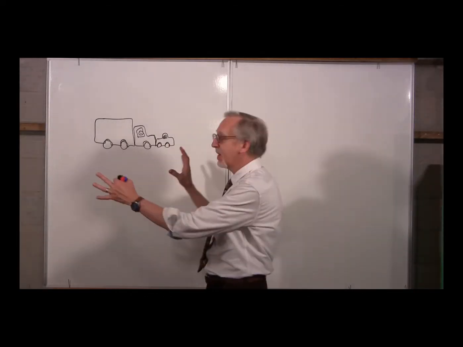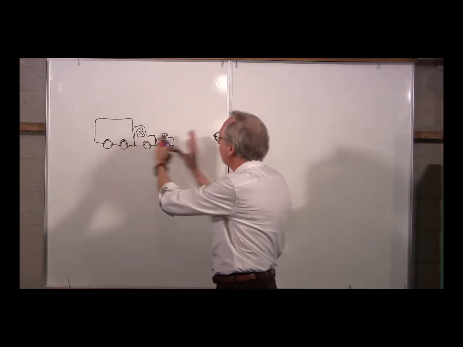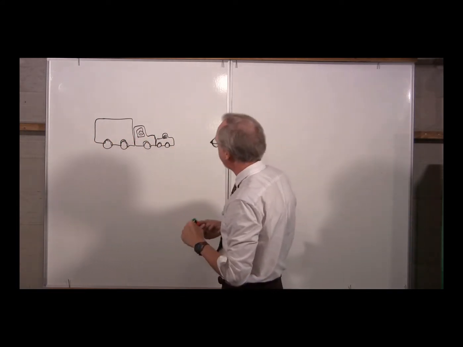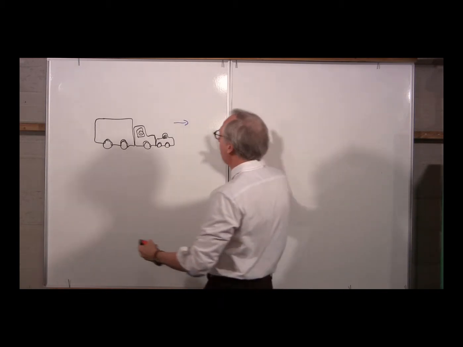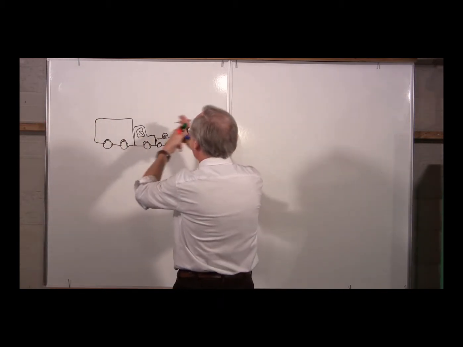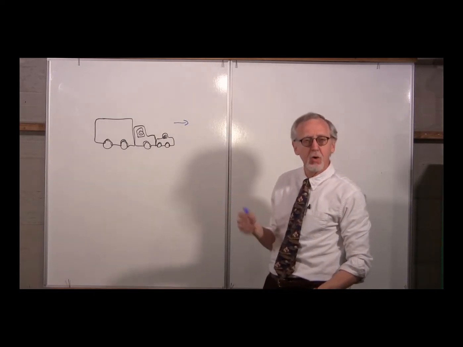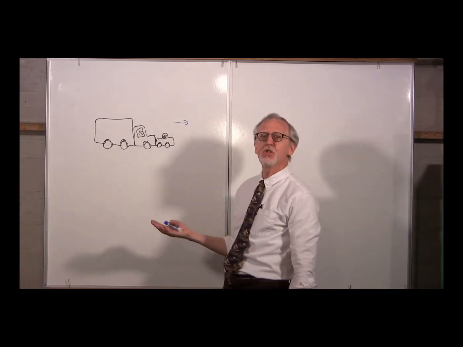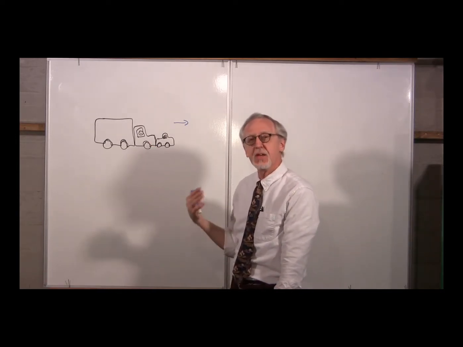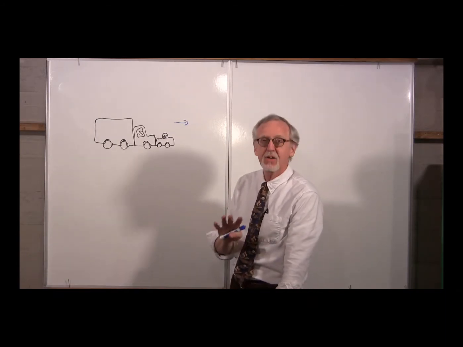So the truck and the car collide, and what happens? They end up moving, say, off both together to the right. So the car is coming in, the truck is coming in, they collide, and then they move off together to the right. So what do we think? Well, we think, oh, obviously the truck must have pushed on the car more than the car pushed on the truck. That's what we might think, but that is not correct.